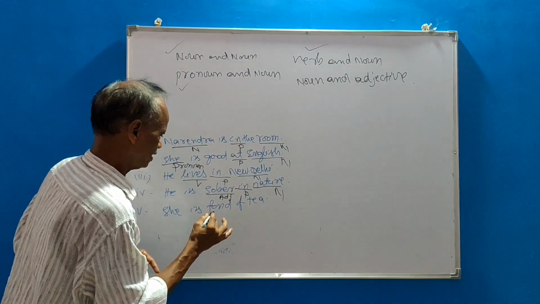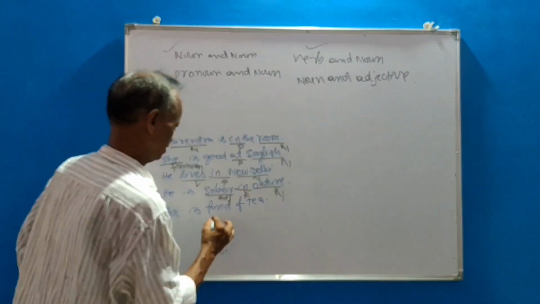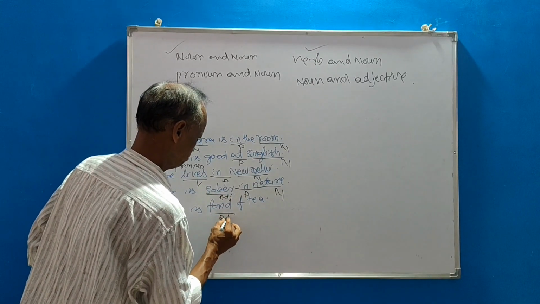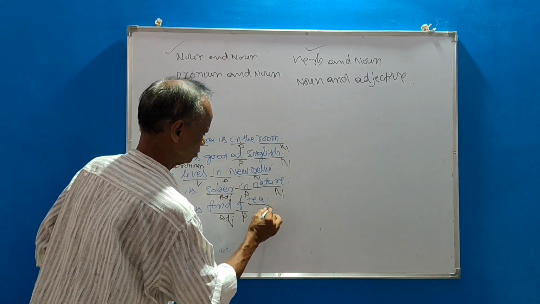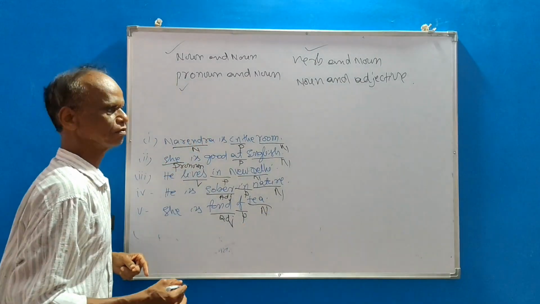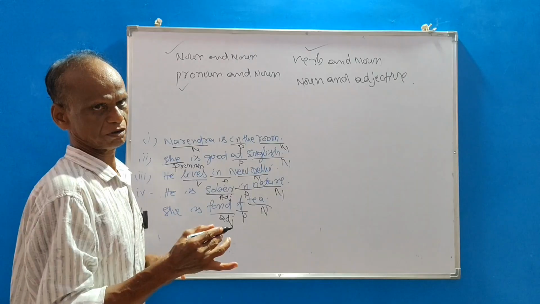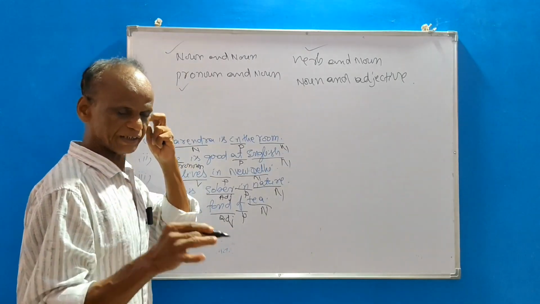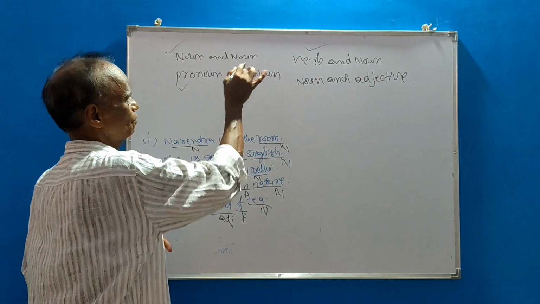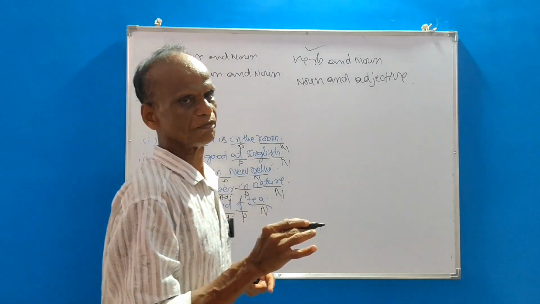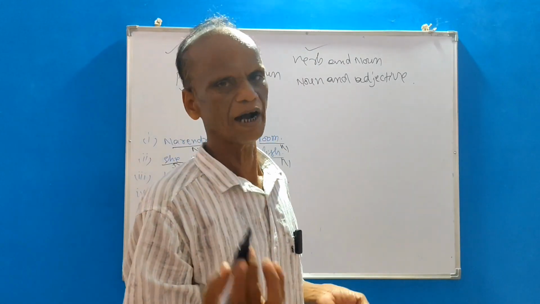Okay. Next, she is fond of tea. Adjective, preposition, and noun. So, preposition is a connector between noun and noun, pronoun and noun, verb and noun, noun and adjective.